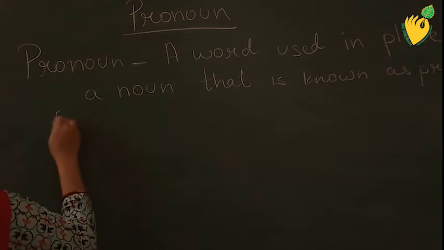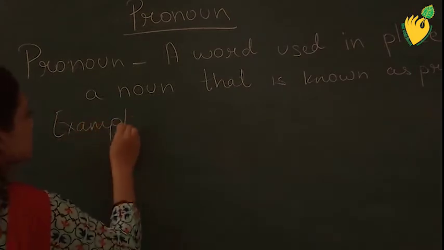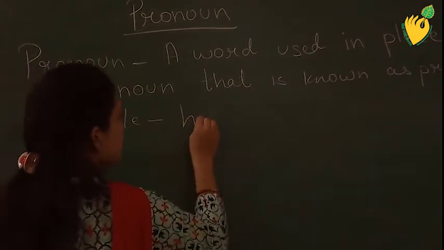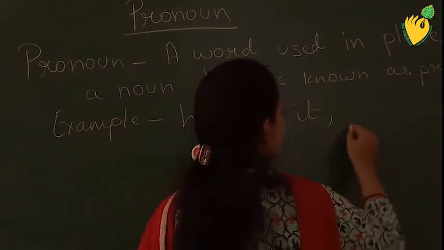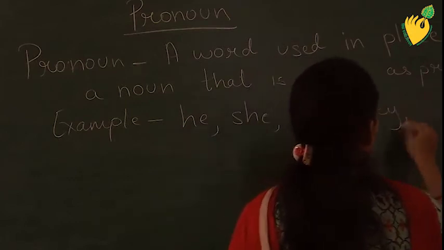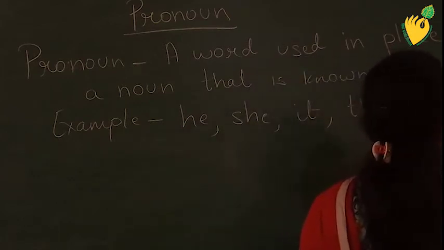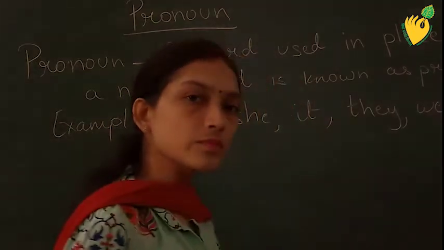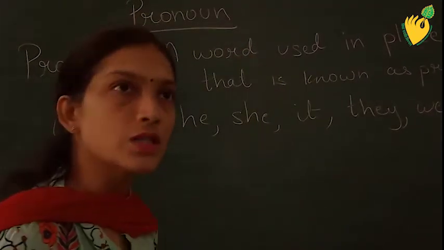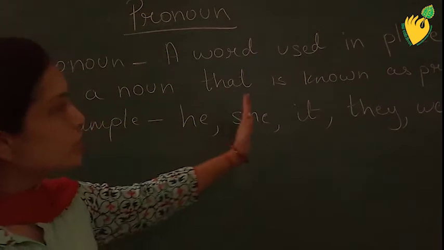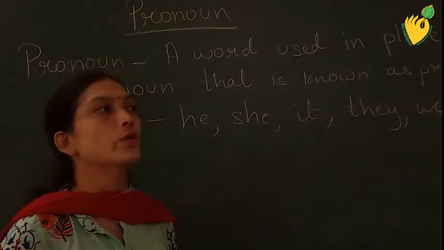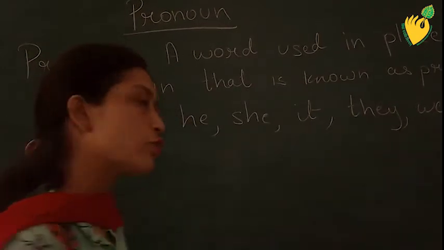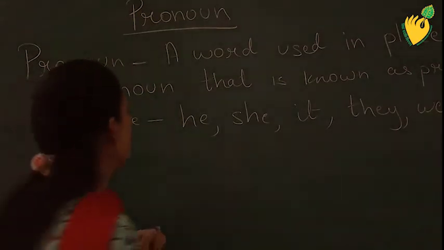Example, it can be he, she, it, they, we, etc. Okay. So, a pronoun is a word which is used in place of a noun. In order to avoid repetition of noun, we use pronoun. And pronoun can be used for both singular and plural.